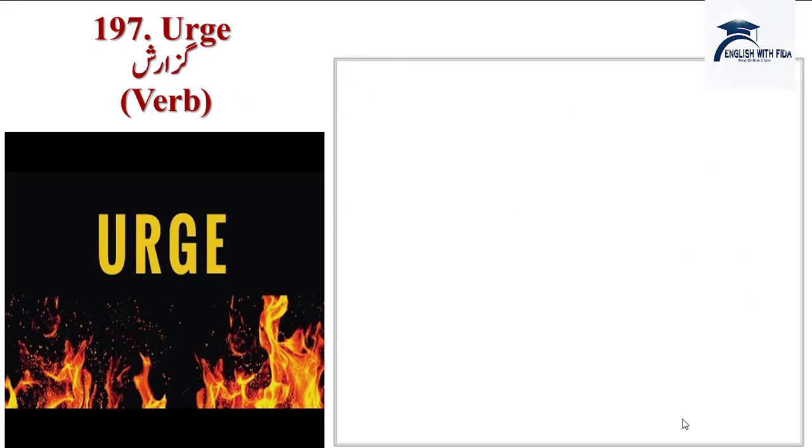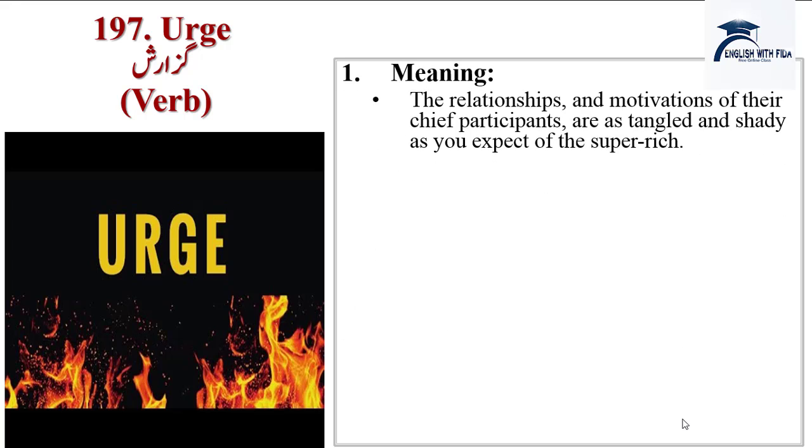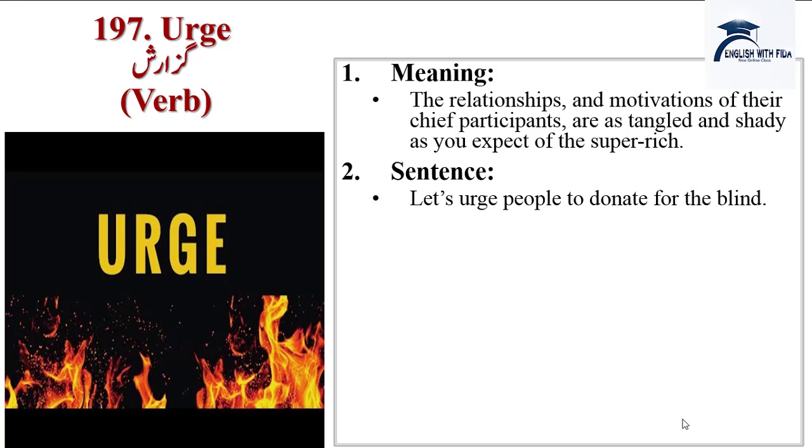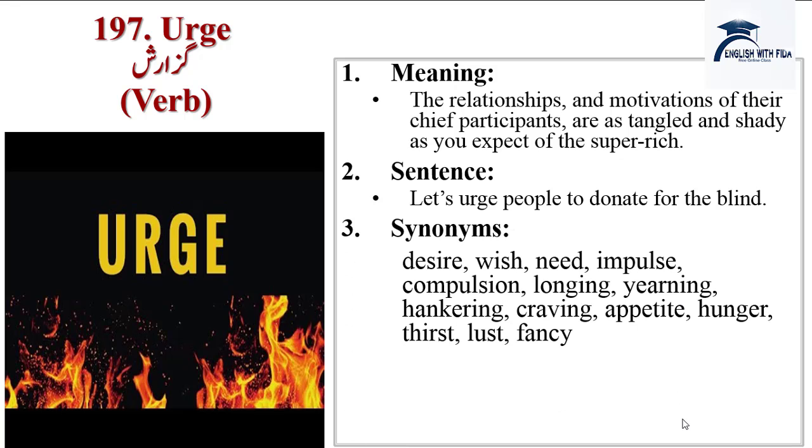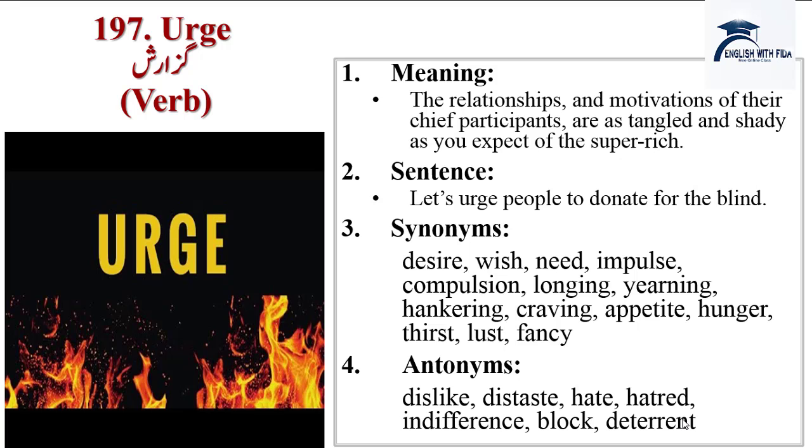Next word is urge, guzarish karna, uksana, targheeb dena. Meanings are the relationships and motivations of their chief participants are as tangled and shady as you expect of the super rich. Sentence: let's urge people to donate for the blind. Synonyms are desire, wish, need, impulse, compulsion, longing, yearning, hankering, craving, appetite, hunger, thirst, lust, fancy. Antonyms are dislike, distaste, hate, hatred, indifference, block, deterrent.